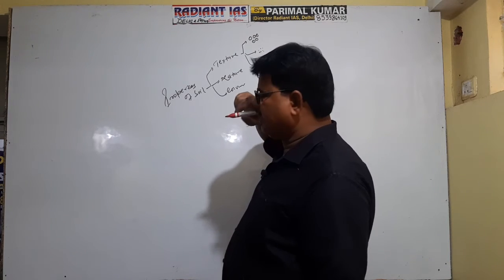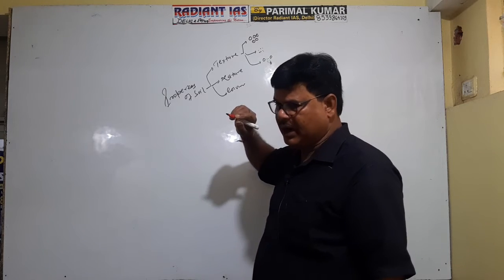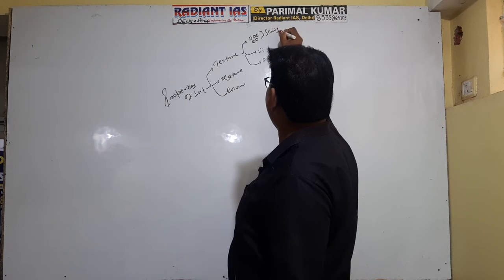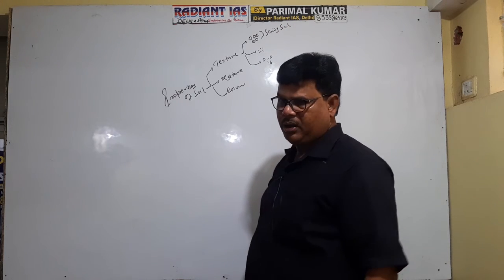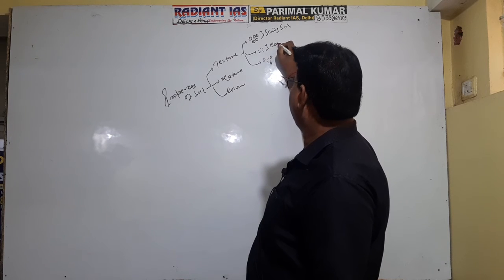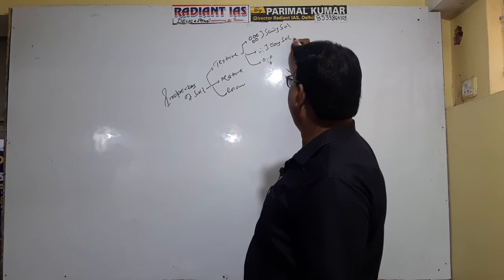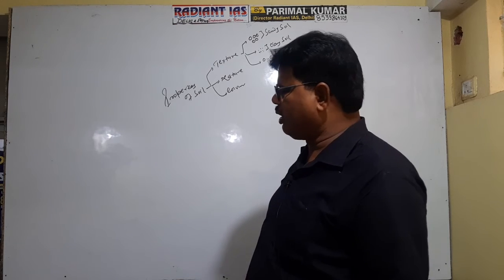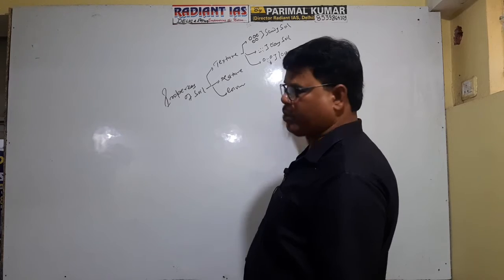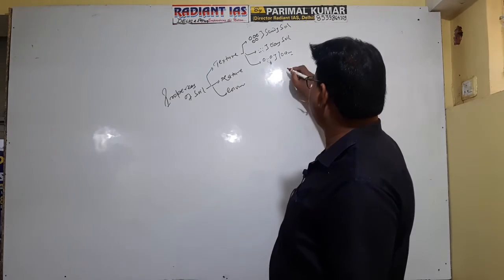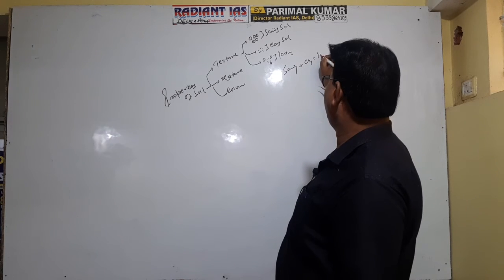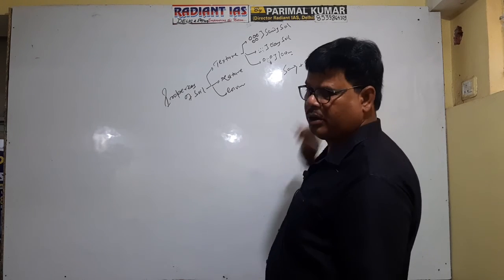Is it clear now? If the size of the crystal is large, the soil is referred to as sandy soil. Okay? If the size of the crystal is fine, it is referred to as clay soil. But if it is a mixture of small and large, it is referred to as loam or loamy soil. Getting well now? It means sandy soil plus clay soil is equal to loamy soil.